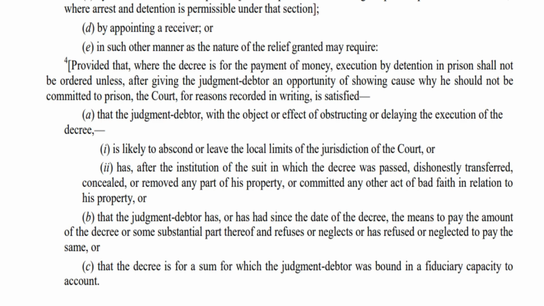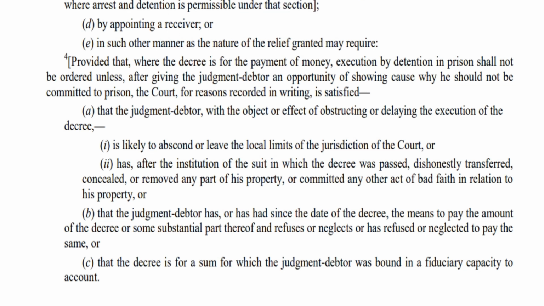But under this particular category, there are two important things which we need to know. One, if the court is feeling that the judgment debtor might abscond from the local limits of the court. For example, imagine the case is being held in Delhi and the person is trying to go out of Delhi or is planning to come to Chennai or some other state or some other city. In that case, the court will try to secure him by way of arresting him. This is the first point. Let us move to the second point.